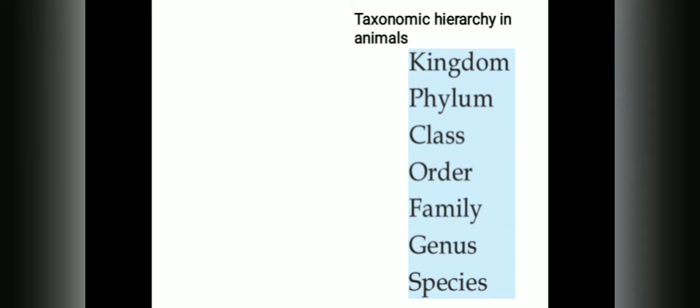So we have understood about the taxonomic hierarchy in animals. The basic level starts from the species. Similar species together form the genus, and genera join together to form family, and similar families together form order. Related orders together form class, and related classes together form phylum, and all phyla together form the kingdom. This is the case of animals. And is this similar in plants? Is this taxonomic hierarchy or the levels of classification similar in plants?